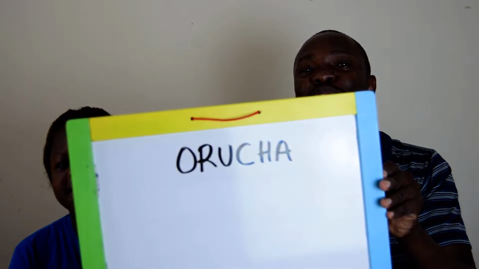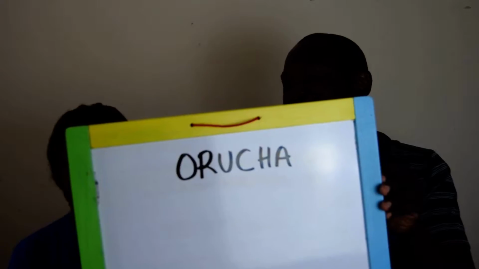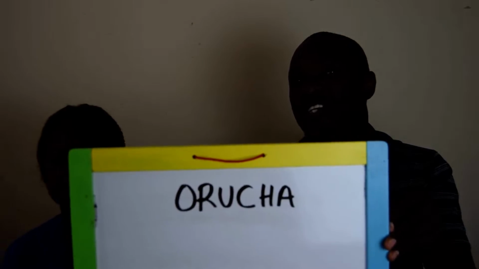Good. And then now we talk about the day before yesterday. So the day before yesterday is orucha. Some people say oruecha. Orucha. So that's day before yesterday. If today is Sunday, then that is on Friday. So when you're talking about the day before yesterday, you talk about orucha.